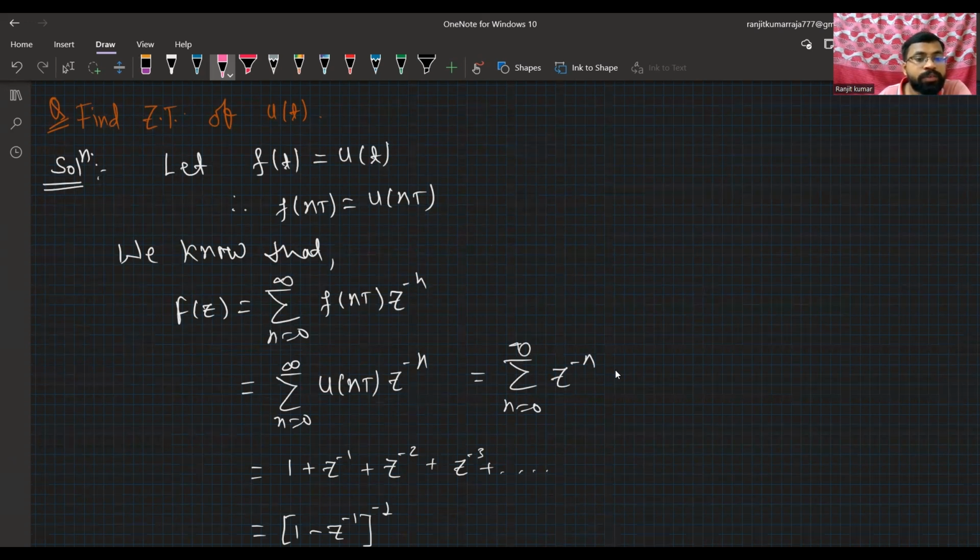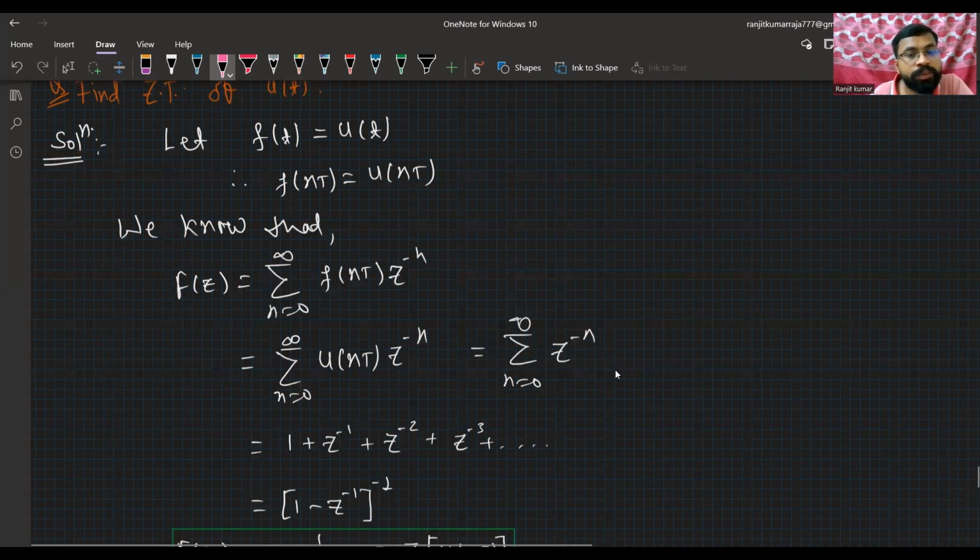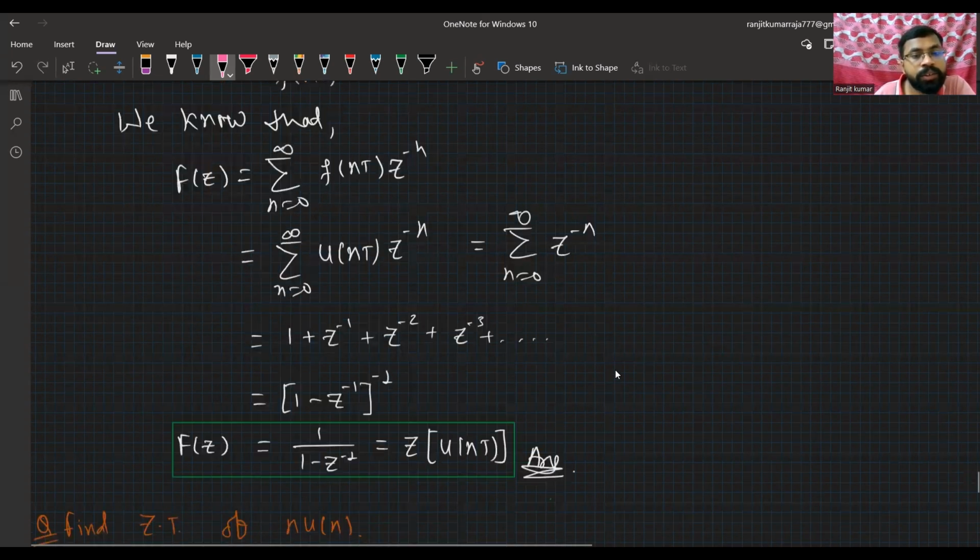Now we know that F of z equals the sum from n equals 0 to infinity of f of nT z to the power minus n. So when we provide f of nT, we will just substitute the value n from 0 to infinity. So as you can see, this is the unit step function.